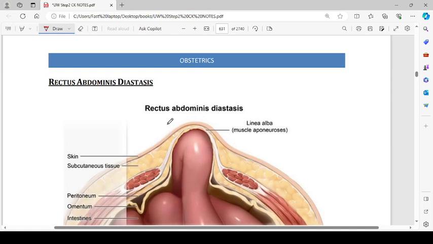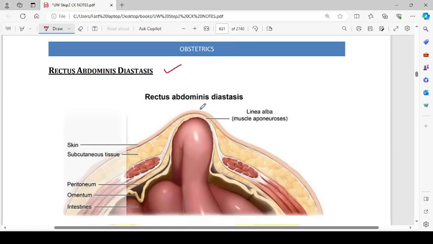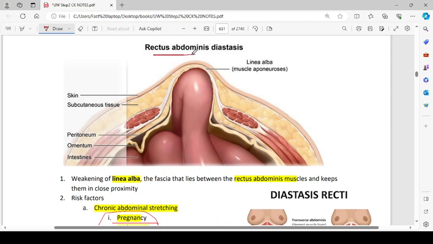Rectus abdominis diastasis. Diastasis means that a thing that was previously adherent becomes loose. Suppose there are two rectus abdominis muscles, this is one and this is the second, and both of them were joined together. Now they become lax and there's a diastasis between them. The same was true when we were talking about pubic symphysis diastasis. So as you can see, that is the linea alba, which is a muscle aponeurosis. Here we have skin, then subcutaneous tissue.